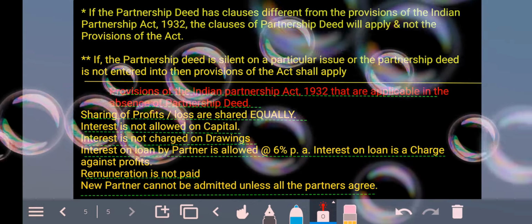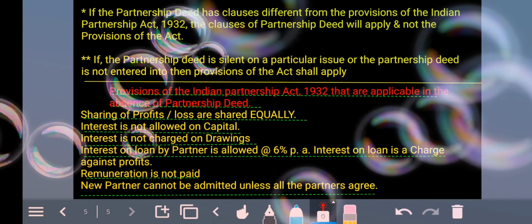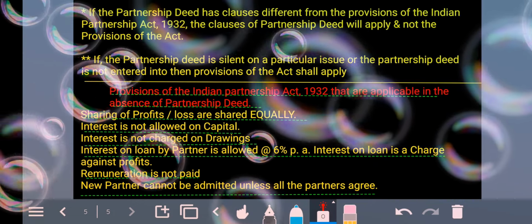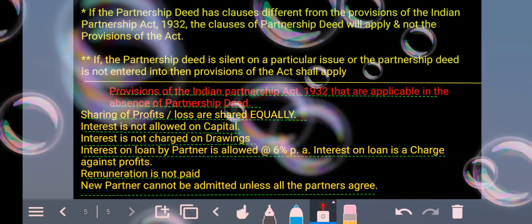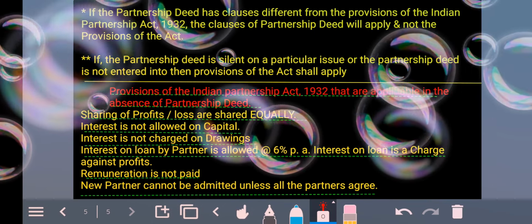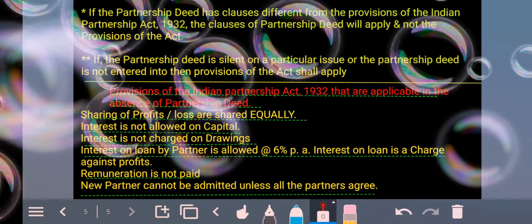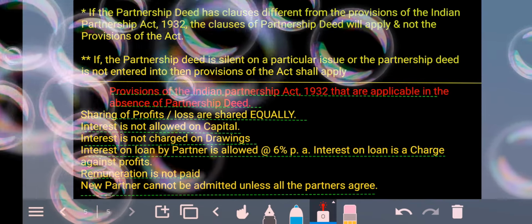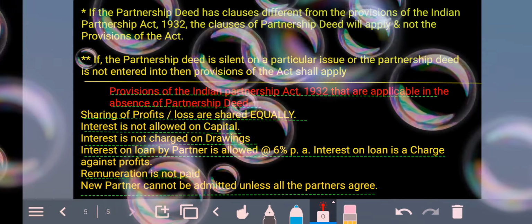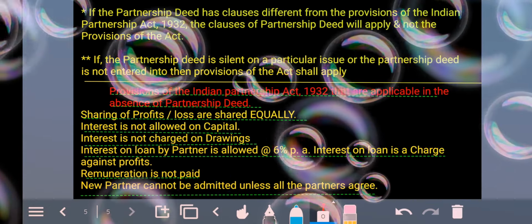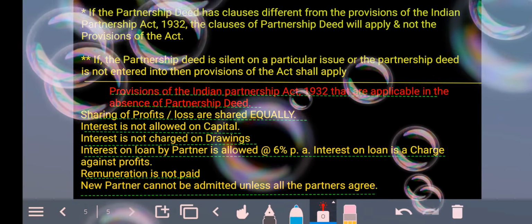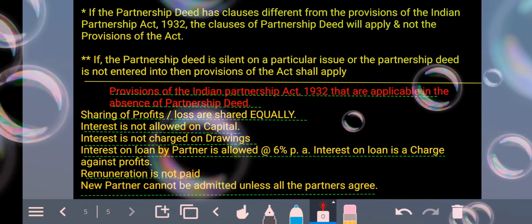If you haven't maintained a partnership deed, or if you have maintained one but there is no clause regarding how you will share the profits with the other partners, or what your share in the profit or loss will be, then you check the Partnership Act 1932 to determine that. According to the Partnership Act 1932, you have to share profits and losses equally.